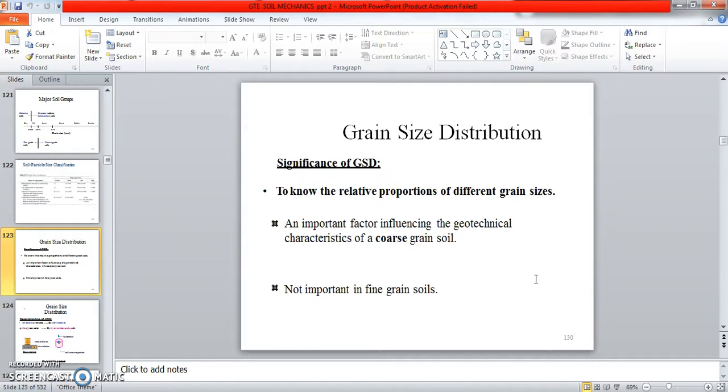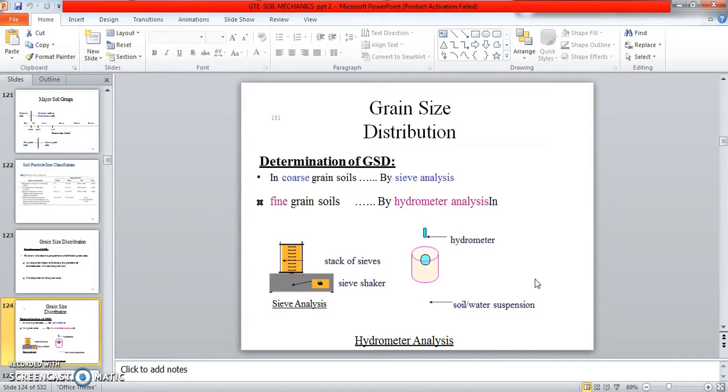Okay, grain size distribution. To know the relative properties of different grain sizes, we have to know the different grain size particles. This is a factor influencing the geotechnical characteristics of coarse grain soil, not important for fine grain soil. So this is grain size distribution. Coarse grain soil by sieve analysis, fine grain soil by hydrometer analysis.